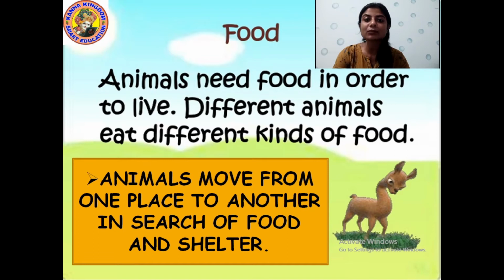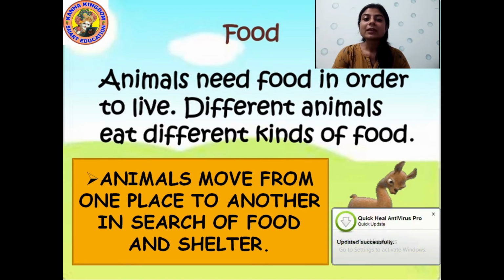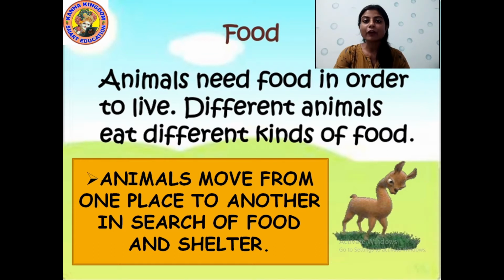What is a shelter? Shelter is a place where animals can stay and protect themselves from any danger, where they can stay safely.